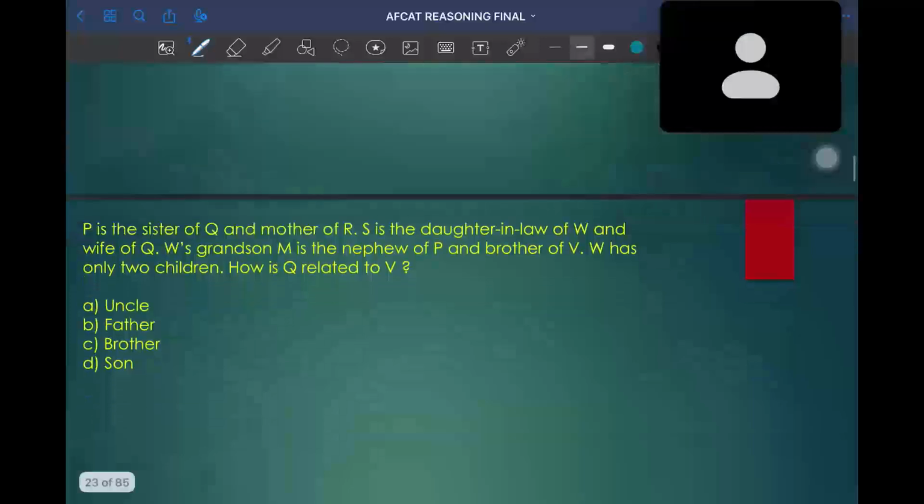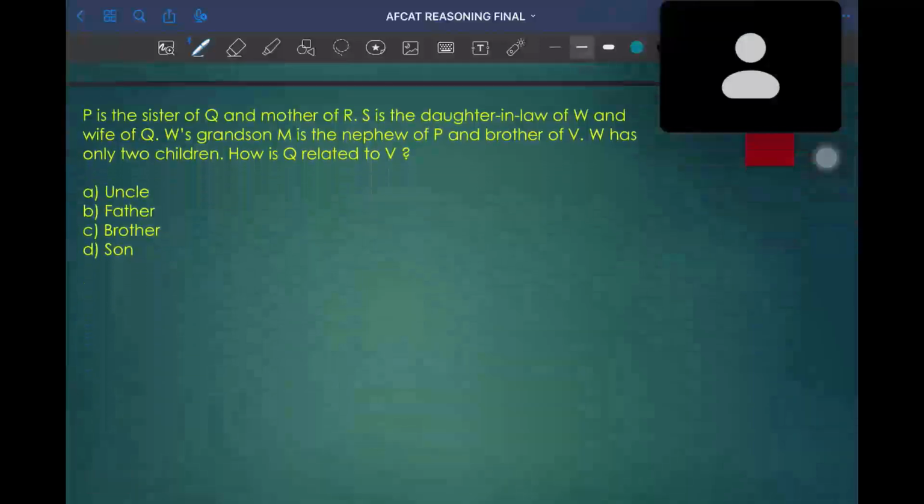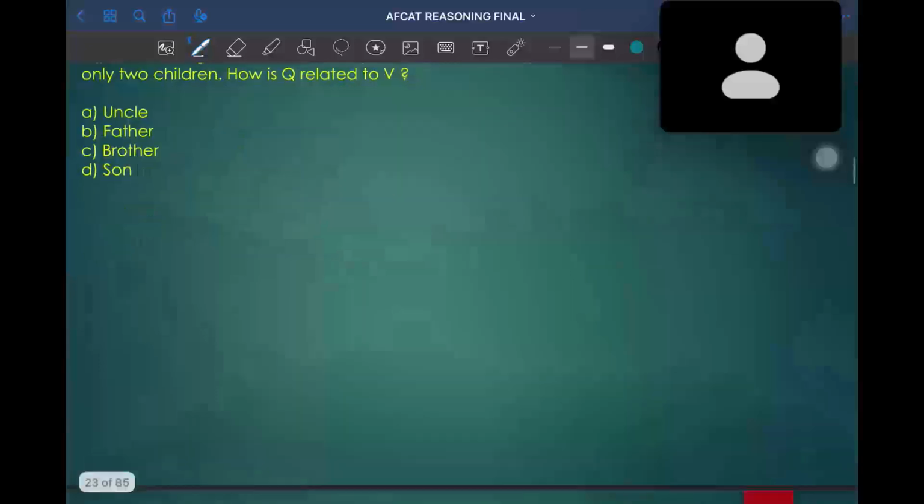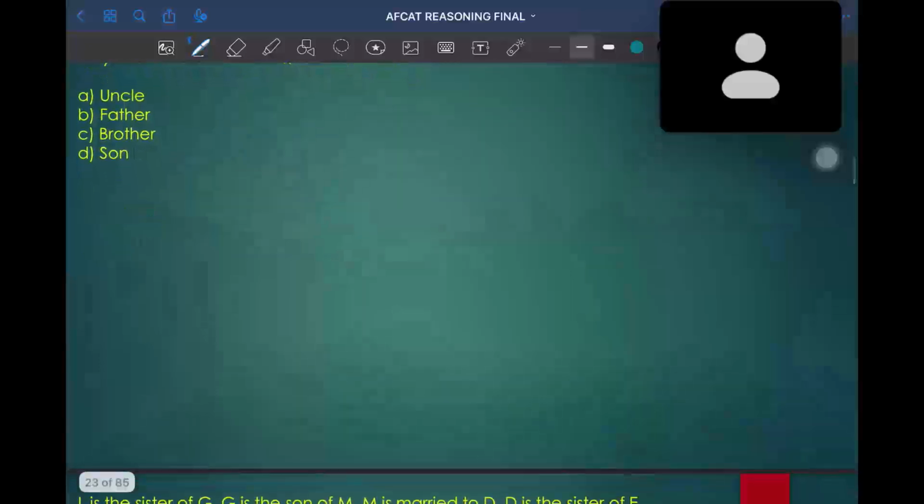So can you try this question? P is the sister of Q. Try to do this question, similar to the previous question.